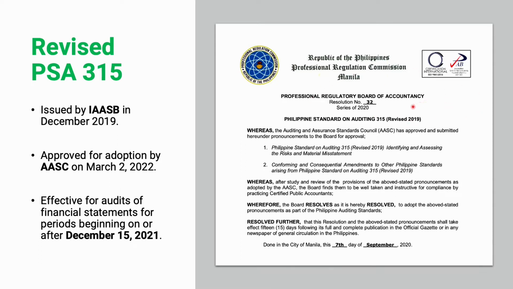So this is their resolution, PRBOA Resolution number 32, Series of 2020, adopting the PSA 315 Revised 2019, identifying and assessing the risk of material misstatement, which is effective for audits of financial statements for periods beginning on or after December 15, 2021. So for 2022 audits, and moving forward, this will already be the applicable auditing standard. This is the effectivity date indicated in the standard.